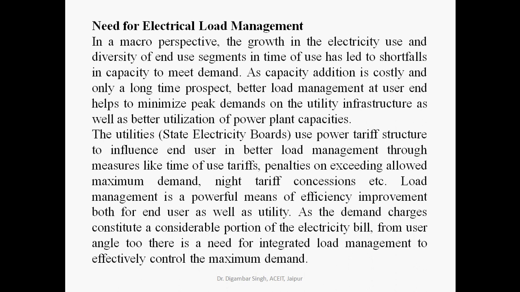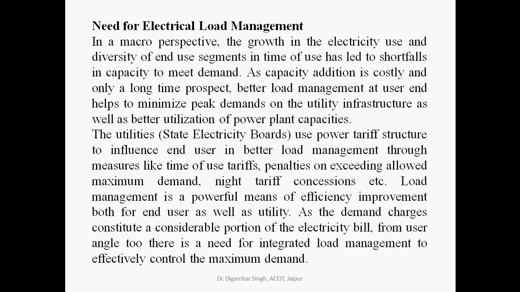So now, the need for electrical load management. Electrical load management is used for increasing the efficiency of the system in distribution, transmission and generation. In particular cases, load management is a key to saving energy, so that energy is efficiently used.